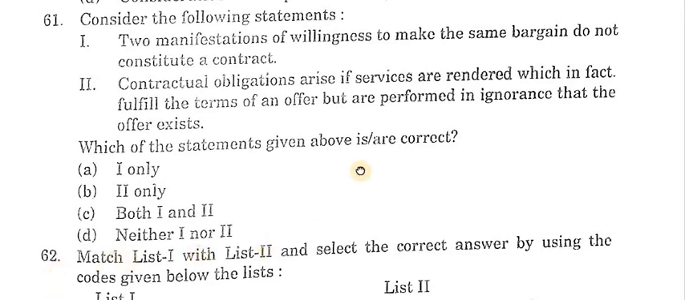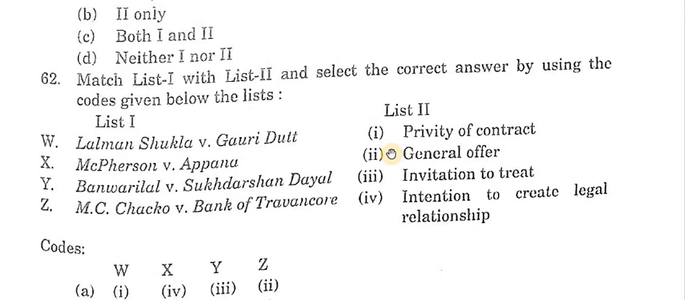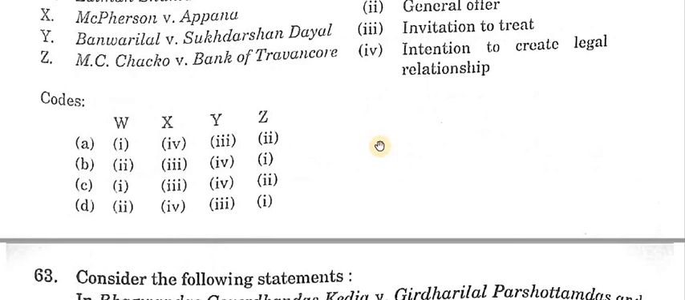Next question is 62. Match List 1 with List 2 and select the correct answer by using the codes given below the lists. Answer is B.